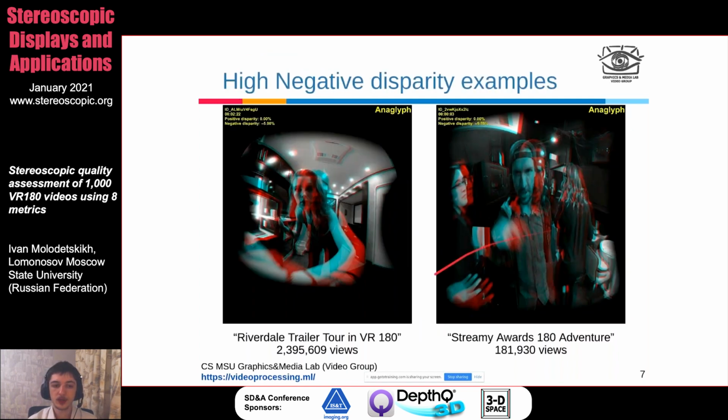So these are some examples of high negative disparity. In these cases, there are objects very close to the camera. For example, this woman is reaching with her hand towards the camera, and this creates a very big negative parallax. And in this case, there are hands and other objects right in front of the camera as well.